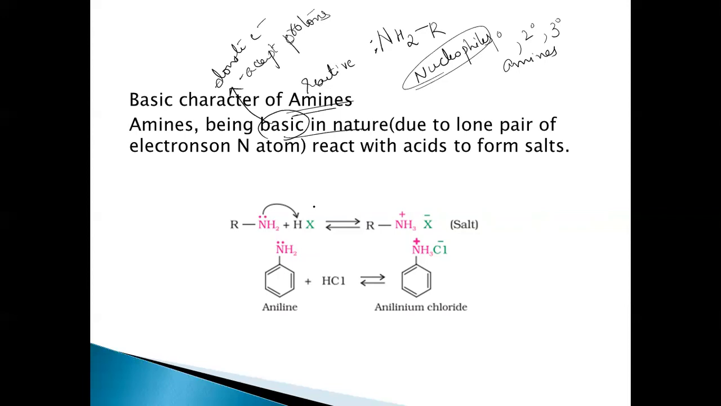Right. So we just discussed that the presence of a lone pair of electrons on nitrogen makes them basic in nature. So these are bases, and they react with acids, resulting in the formation of salts. So this amine reacts with acid, and this is the salt which is formed. This is aniline, an aromatic amine, which is a base, with an acid, and this is anilinium chloride, which is a salt.